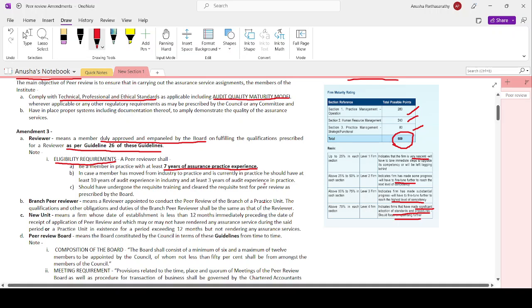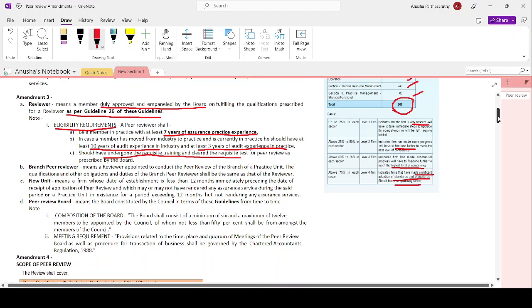Okay. Now, here I have not changed it, so there is a possibility for an MCQ here. They could have given a member in practice, and the MCQ options could be 7 years of audit practice, 7 years of assurance practice experience. We have to choose 7 years of assurance practice experience. But see, in the case of a member who has moved from industry to practice and is currently in practice, he should have at least 10 years of audit experience. Still here it is audit experience, okay? And at least 3 years of audit experience in practice. He should have undergone the requisite training and cleared the requisite test for peer review as prescribed by the board.